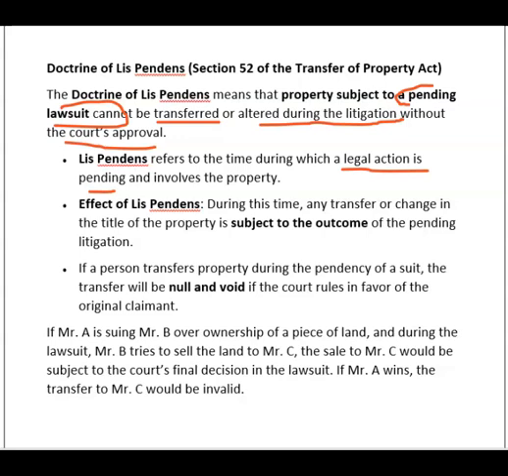Effect of lis pendens. During this time, any transfer or change in the title of property is subject to the outcome of the pending litigation. If a person transfers the property during the pendency of the suit, the transfer will be null and void if the court rules in favor of the original claimant.